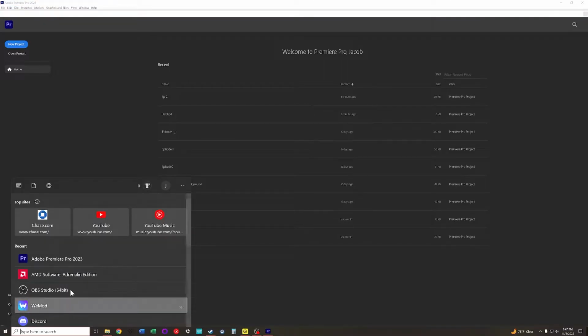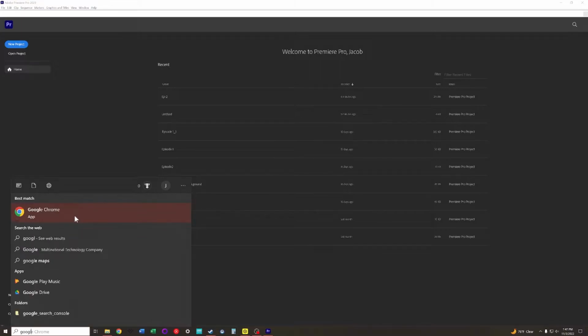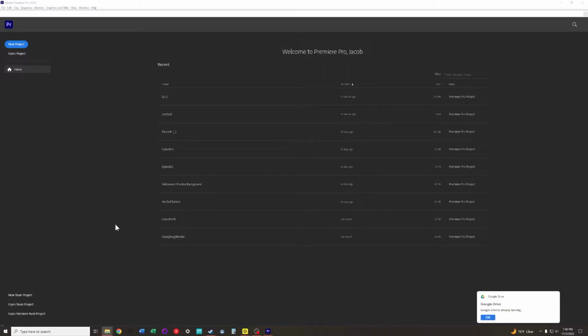To do this, you can click on this little search, and you can type Google Drive, and it should pop up. If your search button is not here on the left side of the screen, then you're likely on a Windows 11 computer, and that'll mean that your search button is right here in the middle. With you searching Google Drive, you're going to click on that link, and likely you're going to get a sign-in box that shows up right here in the middle of your screen, or in the middle of your other monitor. Go ahead and sign in. With you signed in, you can open your My Drive, and you are ready to start.